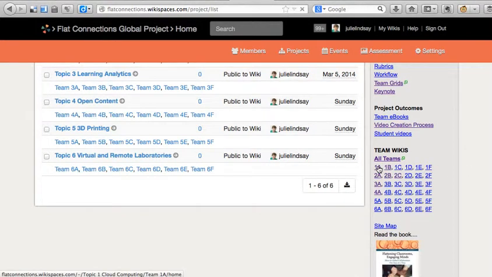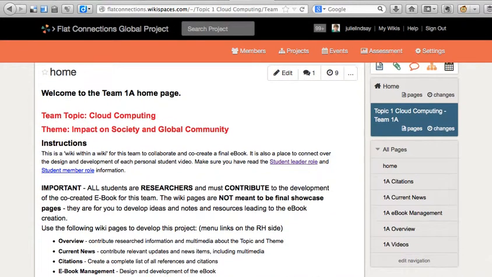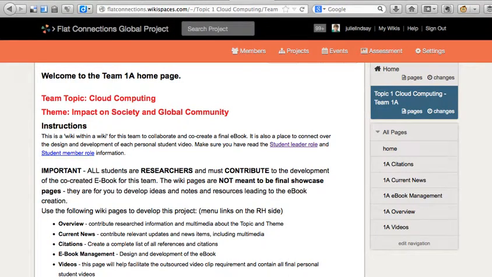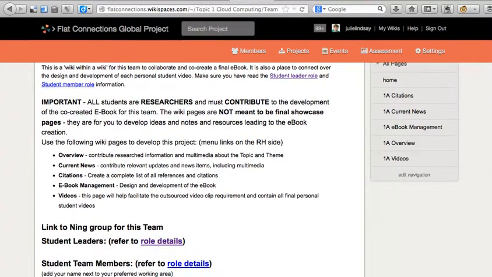So let's have a look at 1A. So this becomes a wiki within a wiki. Right? So this is team 1A. We have about 15, perhaps 18 students now working in team 1A. You can see that their team topic is cloud computing. Their theme is impact on society and global community. There is information here for everyone to read.